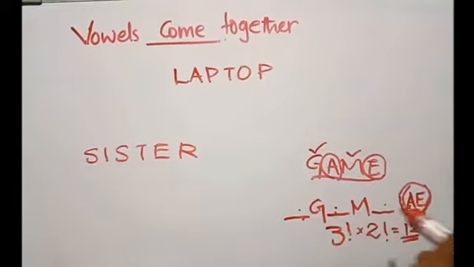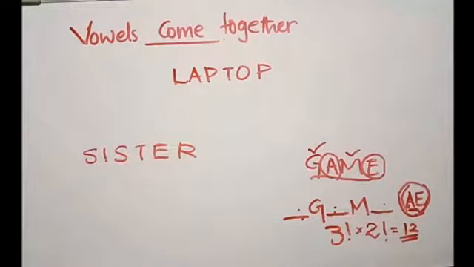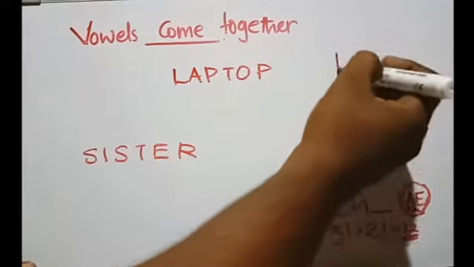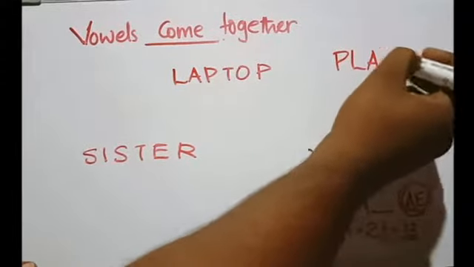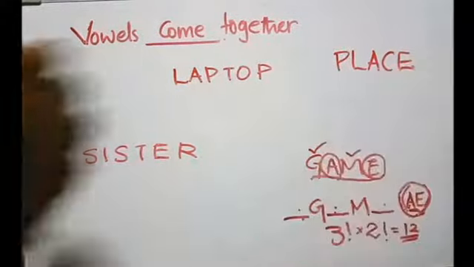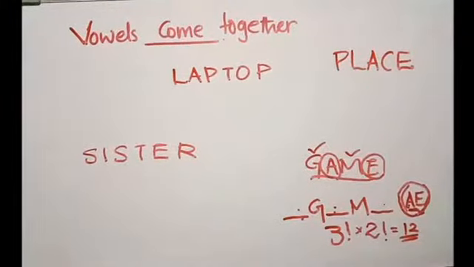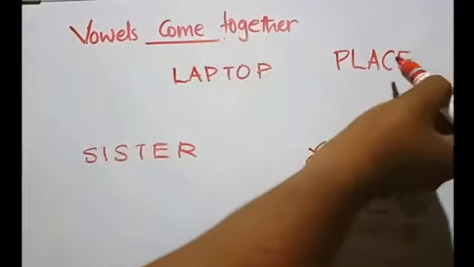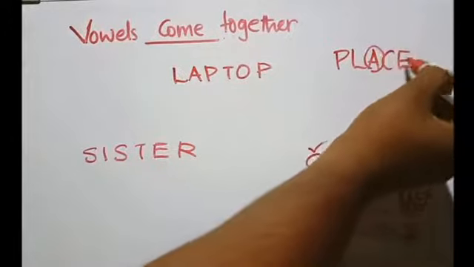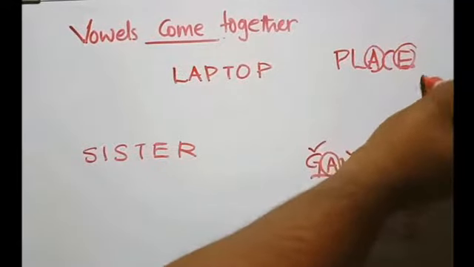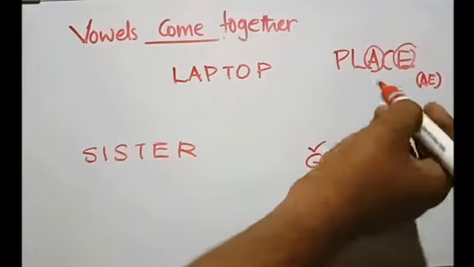Before going on, let's check one more question. Place. Here also arrange the vowels together. We have the vowels A and E. So let's take those 2 vowels and arrange the remaining consonants.